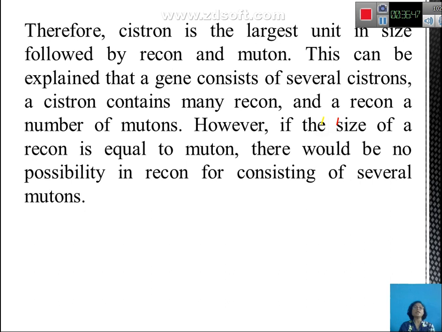Usually, if the size of the muton is more than or equal to the recon, then there is no possibility that the recon consists of several, because they will be equal. So undergoing a recombinational event or a mutational event would be the same.